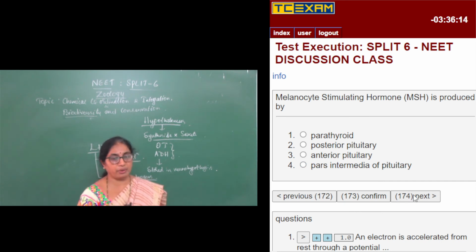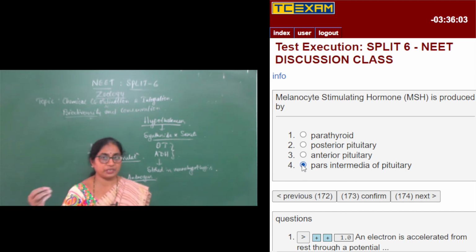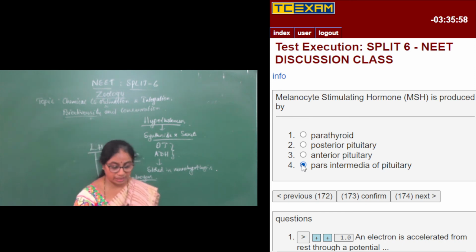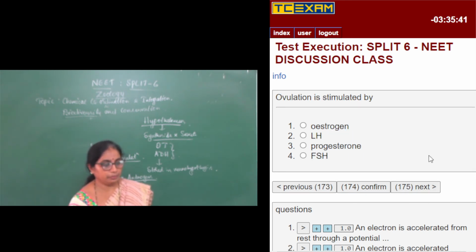MSH is produced by, we have already discussed, it is secreted from the pars intermedia of the pituitary gland. The parathyroid glands we have also discussed, which are present inside the thyroid gland. There are masses of cells present inside the thyroid gland, and they secrete the hormone called parathormone, and they are also called hypercalcemic hormone because they increase the calcium levels in the blood, right? Moving on to the next question.